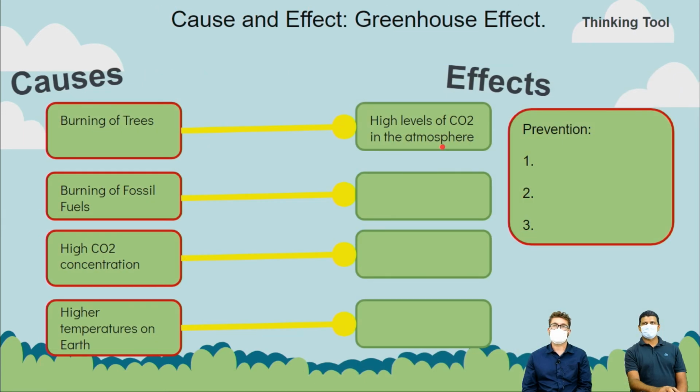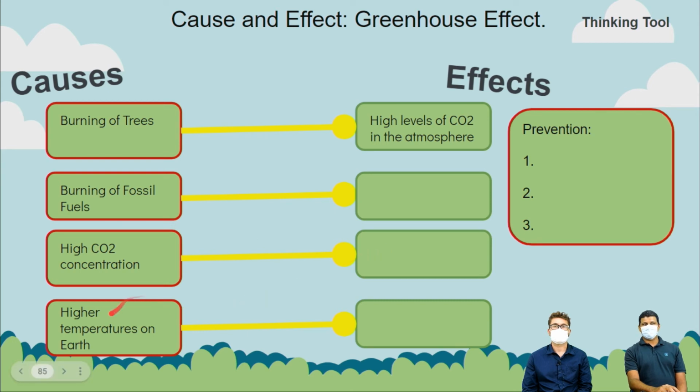Okay, here is the thinking tool. We have the causes and effects. We want you to think about why the greenhouse effect takes place. When you burn trees, when you burn fossil fuels, when you have cows on your farm, all of those release carbon dioxide into the atmosphere. Cows release methane into the atmosphere. Once the level of carbon dioxide goes up, then you have a high CO2 concentration. Because of that, there are higher temperatures.